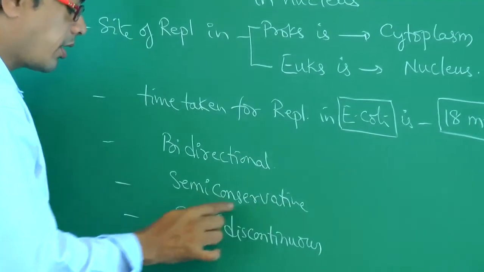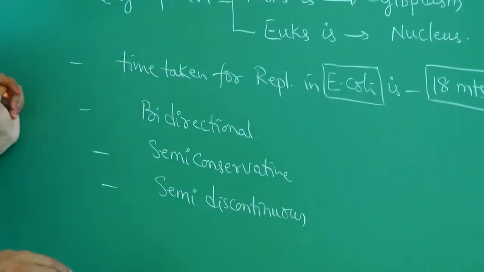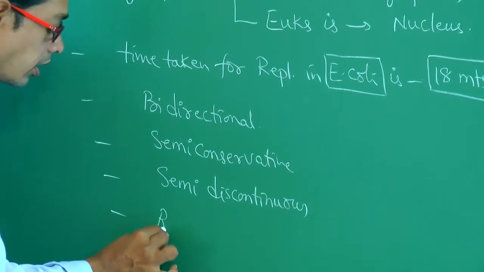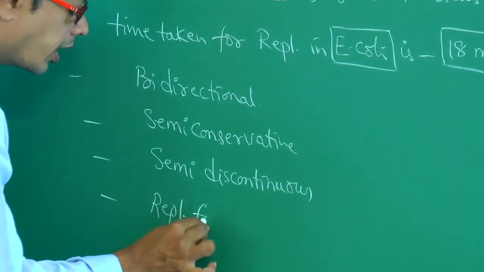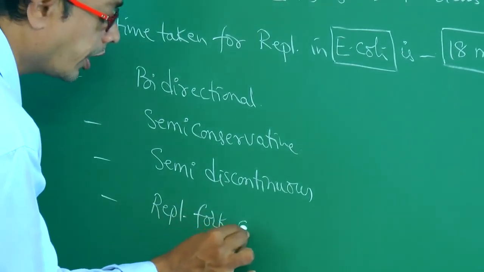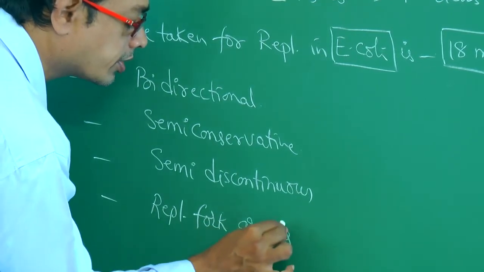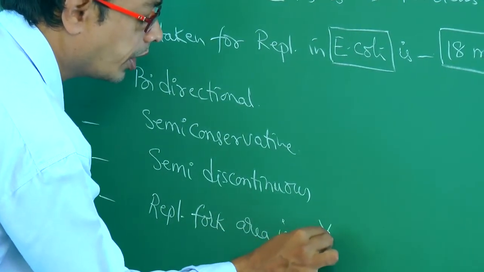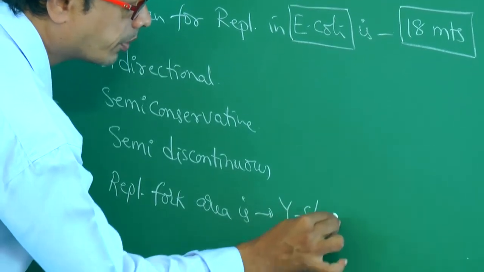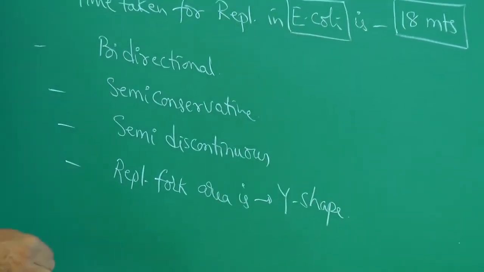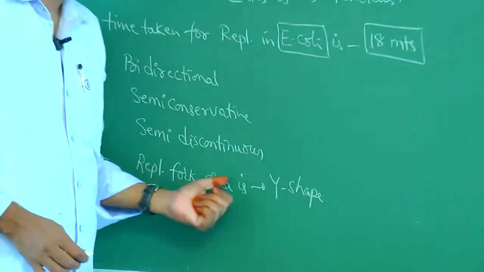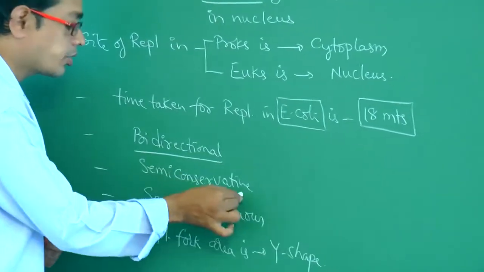Bidirectional, semi-conservative, semi-discontinuous. The replication fork area is Y shaped. These are very, very important points, my dear students.